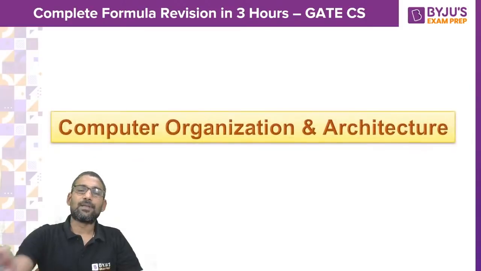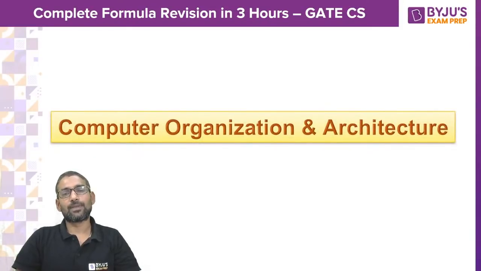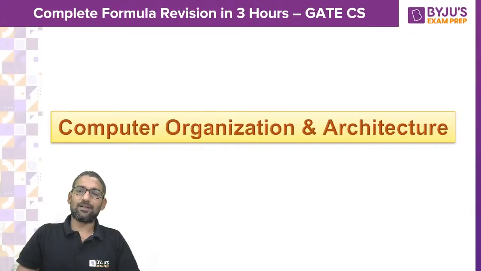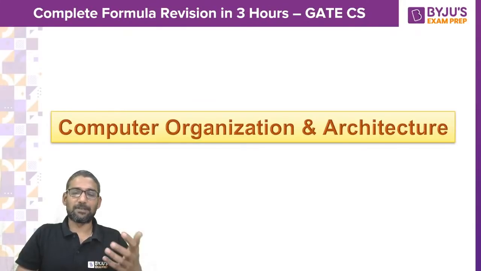Then let us switch to the subject computer organization and architecture. Yes, compared with others, this is theoretical. Definitely we have a certain number of formulae, and it is a very interesting subject, guys. It's one of my favorite subjects, COA.